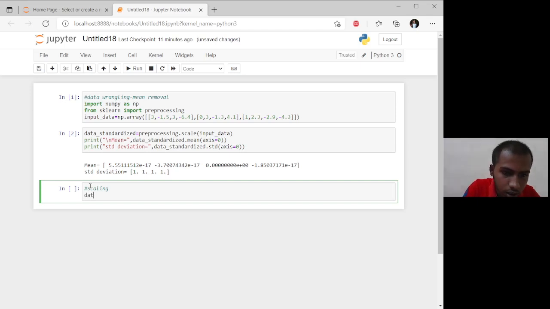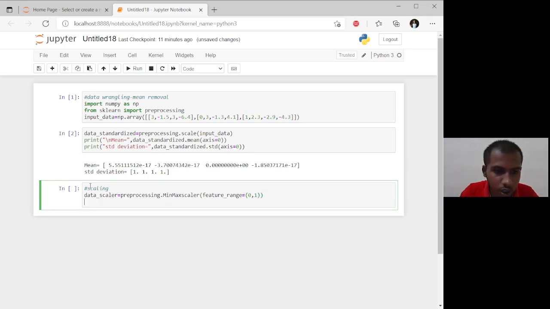Our first command is data scaler is equal to preprocessing dot MinMaxScaler, feature range is equal to 0, 1. Scaling normalizes the data in the given range.